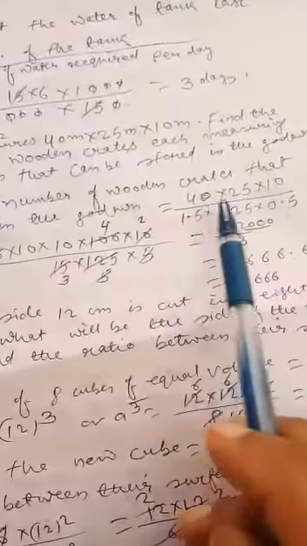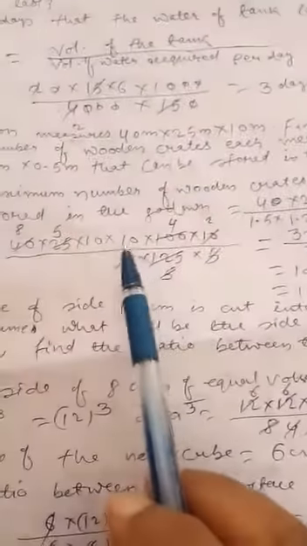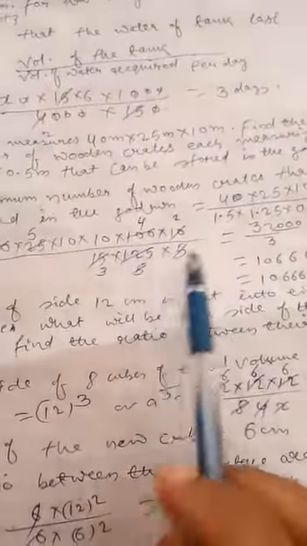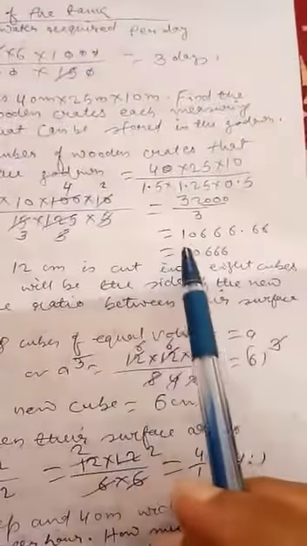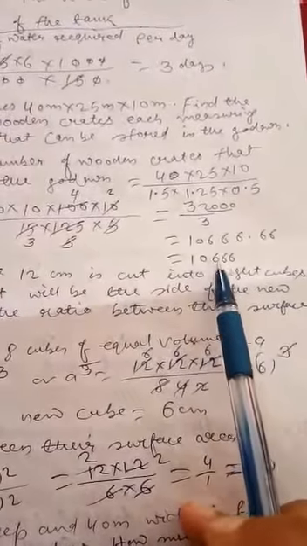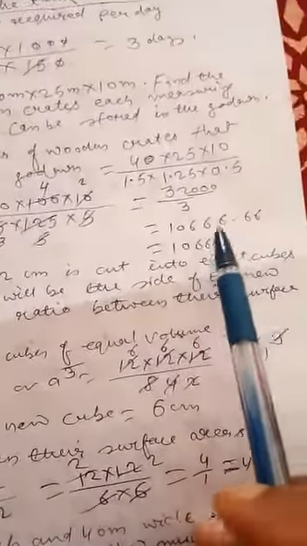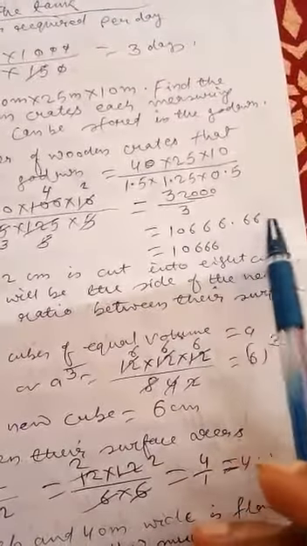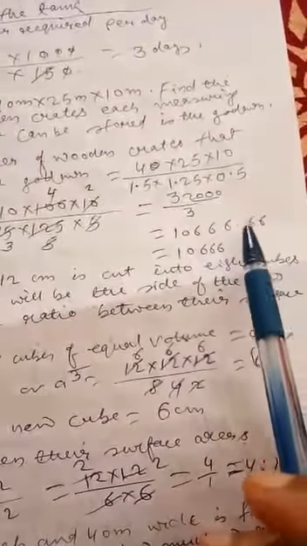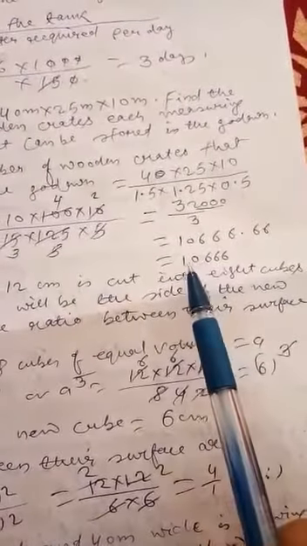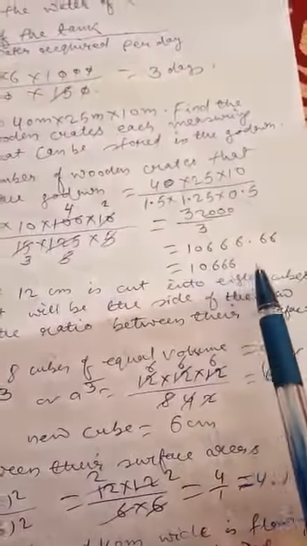So now 40 into 25 into 10 into 10 into 100 into 10 by 15 into 125 into 5, and if we cross-cancel all these we get 10666. Because this is coming in decimal, crates will not come in fraction. That is why the maximum number of crates which can be put is equal to 10,666.